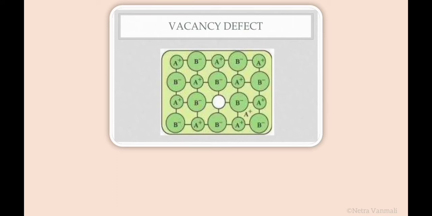This diagram is also showing the vacancy defect, where the cations, anions or constituent particles are arranged in a regular manner: cation, anion, cation, anion, cation, anion, and a cation, that is an A plus ion, is missing from its regular site, creating a vacancy. So such a defect is called vacancy defect.